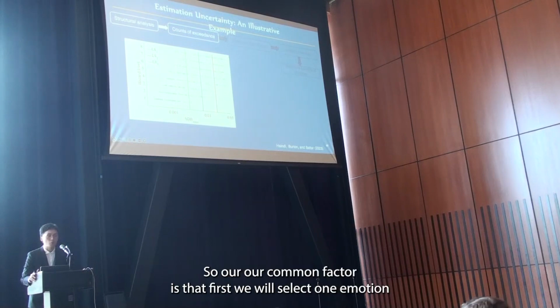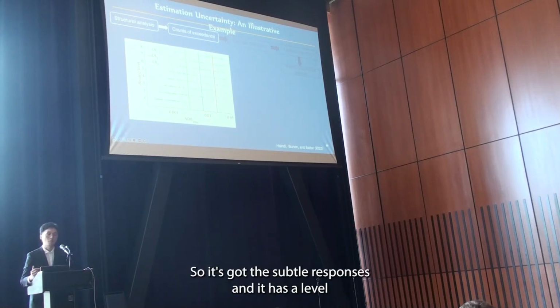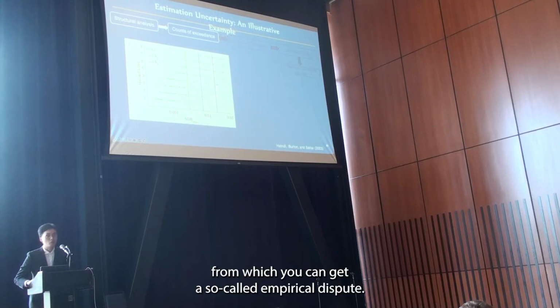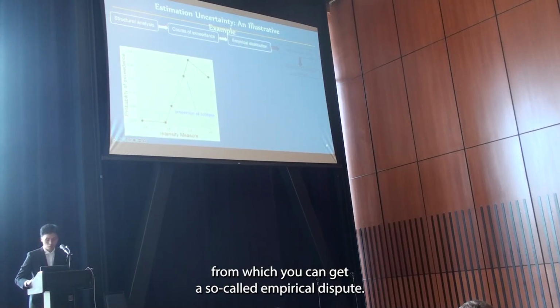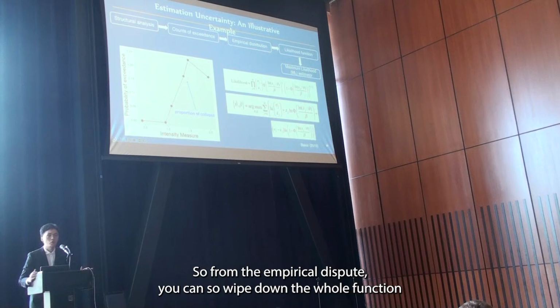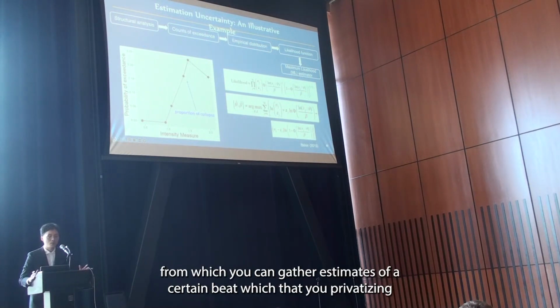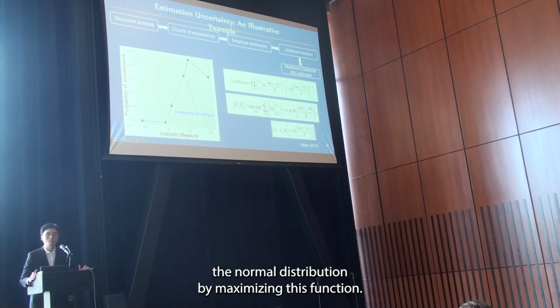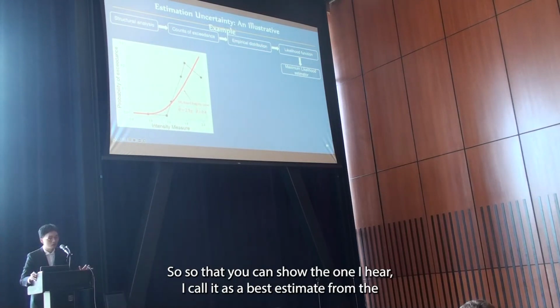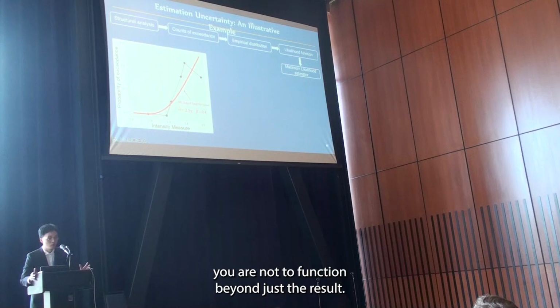In our common practice, we first select ground motions, run structural analysis, and get structural responses at different hazard levels, from which you can get the so-called empirical distribution. From the empirical distribution, you can write down the log likelihood function, from which you can get the estimates of theta and beta, the two parameters of the lognormal distribution, by maximizing this log likelihood function. I call it the best estimate, because it is just the result from your MLE.